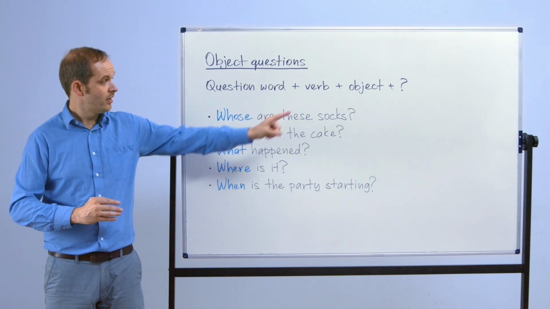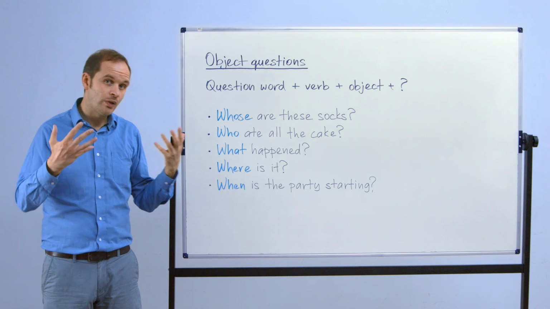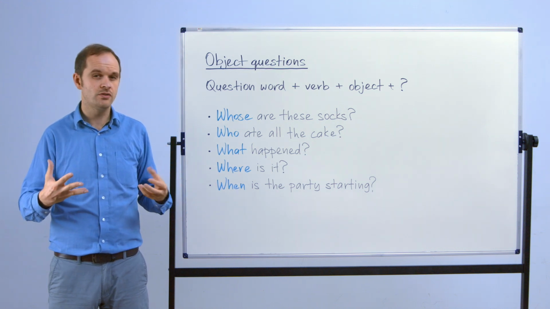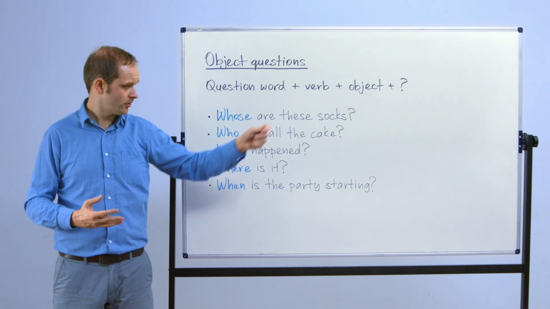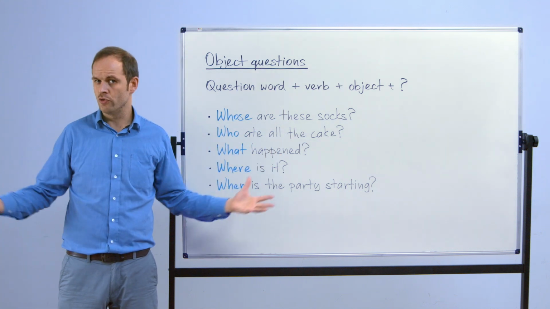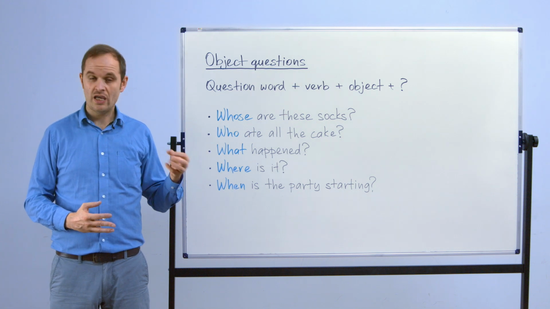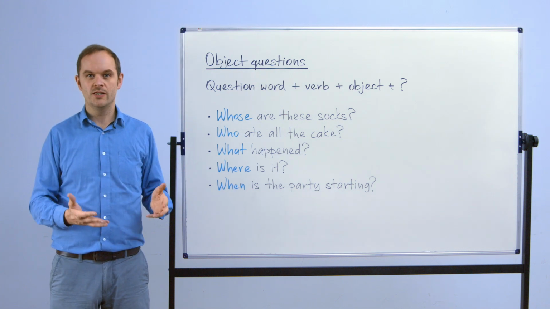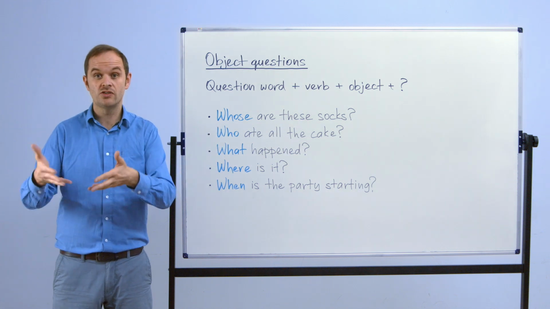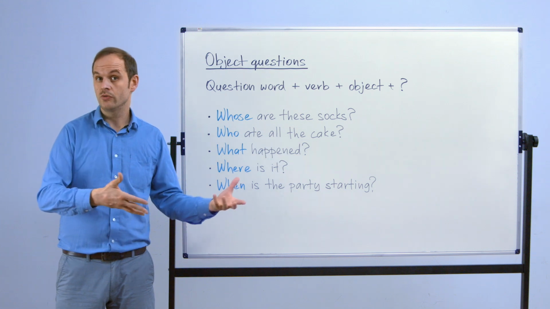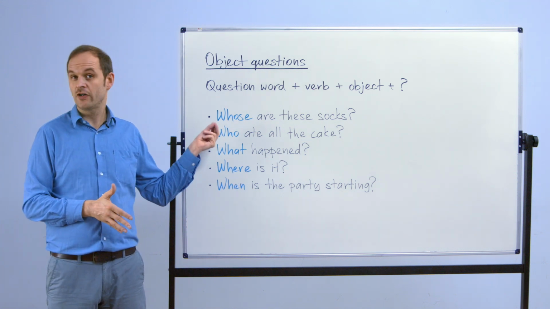We've got the question word, then a verb, and then the object, and of course we always use a question mark. Now if we look at the questions and think about the functions, it will be clear to us how we should use them. For example, whose are these socks? So this is not a broad focus like a subject question, but at the same time, we want more information than we get from auxiliary questions with a yes or no answer. So this time, if we think of the answer to this question, it would be, these socks are or they belong to. So again, a nice clear sentence telling us exactly what we want in the specific focus given by the question.